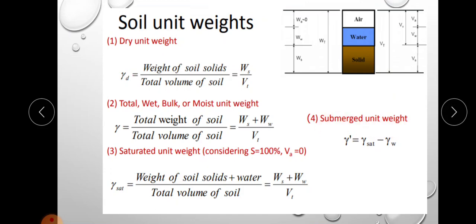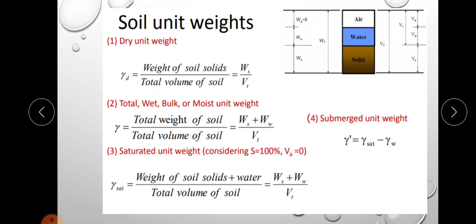Submerged unit weight applies when the soil exists below water; if the water table is above the soil, it will be in submerged condition. So there will be a buoyant force acting on the soil particles, and according to Archimedes principle, the buoyant force is equal to the weight of water displaced by the solids. The net mass of the soil is reduced, and the reduced mass is known as submerged mass or buoyant mass. So the submerged unit weight is equal to saturated unit weight minus unit weight of water. Okay. The derivation is not required, and I will explain this later. That is, submerged unit weight is the difference between saturated unit weight and unit weight of water. Okay.